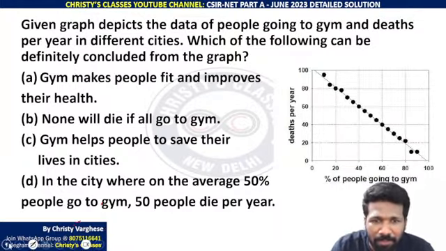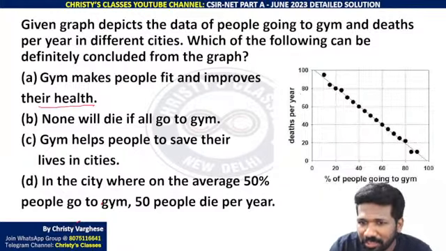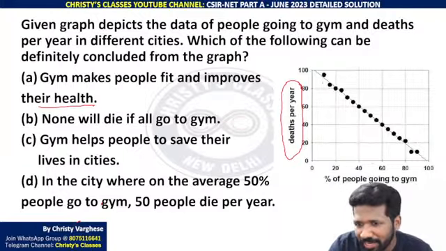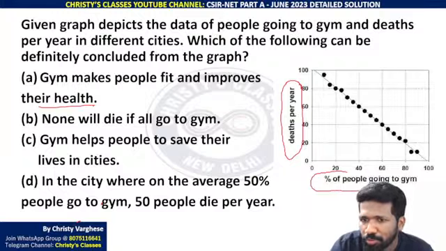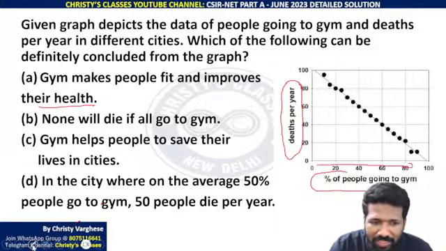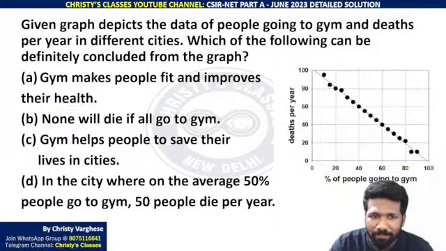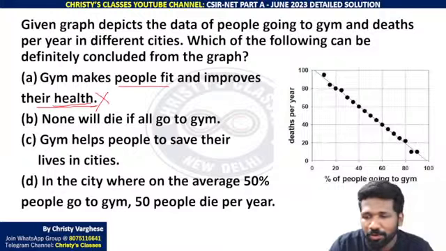So gym makes people fit and improves their health. About the health also it is not mentioned. This only mentions about death percentage decreasing. That I agree. Death percentage is decreasing when the percentage of people going to gym increases. Like percentage of people going to gym, when it increases, deaths per year is decreasing. There you can see a correlation. But that doesn't confirm anything about the fitness or health. That is why this cannot be said.